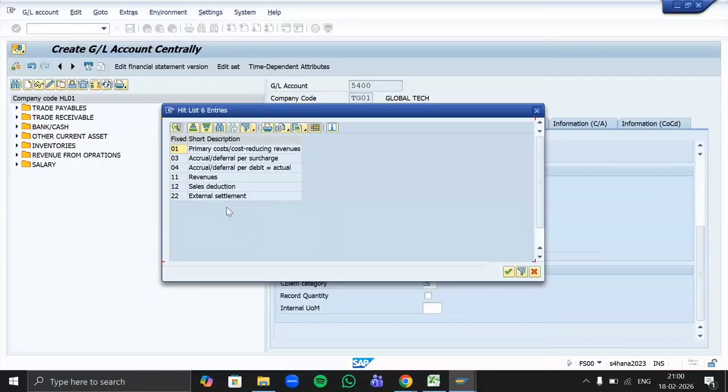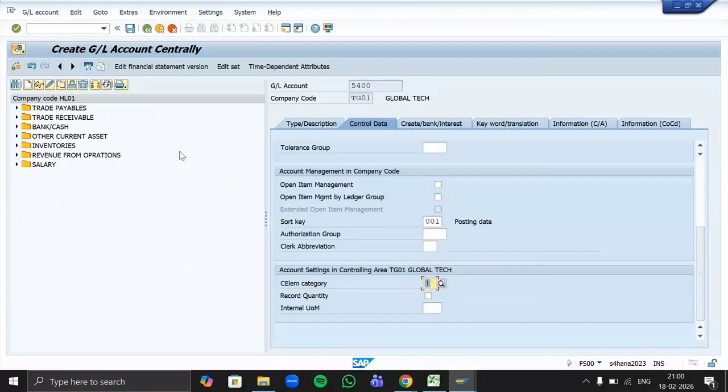01. Yes, exactly. So 01 defines that it's an account which is reducing our revenue, right? So who reduces the revenue? Expense only. So primary cost or cost reducing revenue. So to all your expense accounts, you have to assign cost element category as 01. Then go to the third tab, create bank and interest.